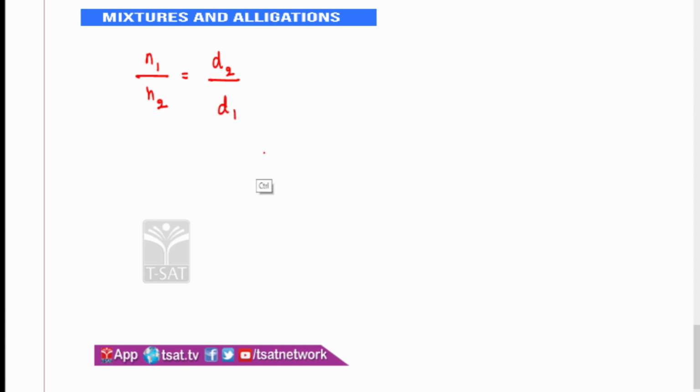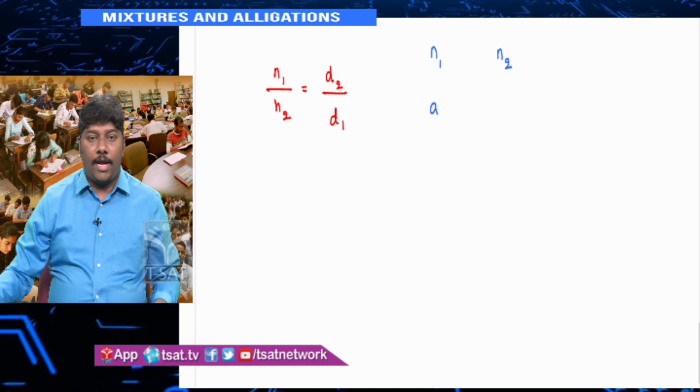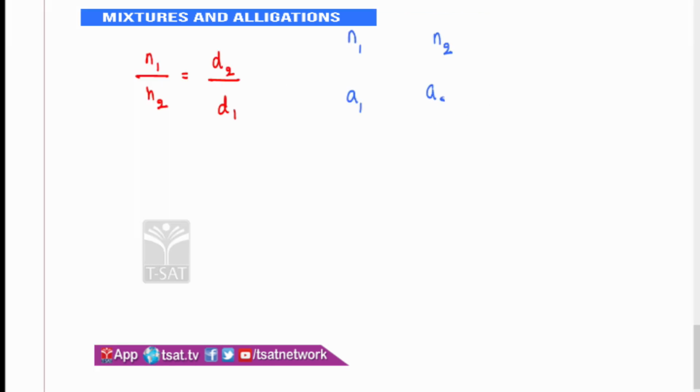Now we'll go for the formula directly of alligations. If I have N1 here, I'm writing number of members in group 1 and number of members in group 2, average of group 1, average of group 2, and the combined average. What is the relation between them? First relation is, you can say N1 into the difference between these two and the difference between these two.